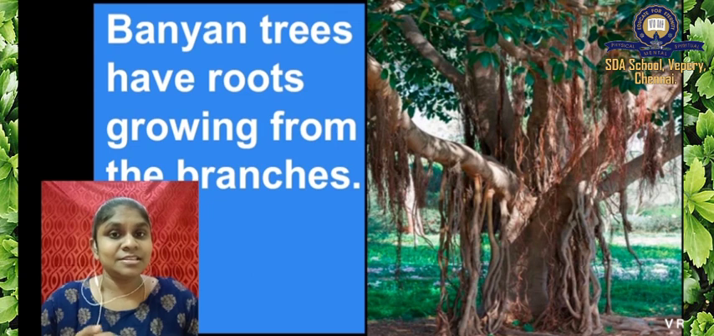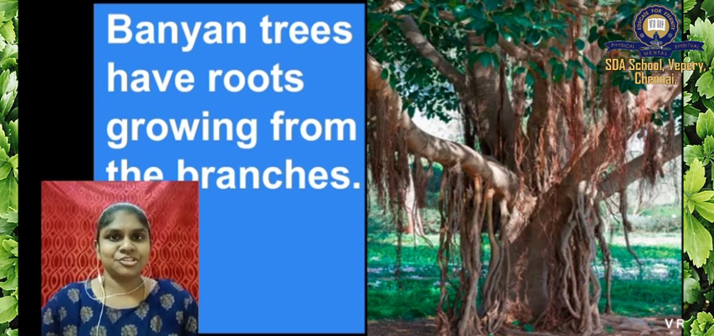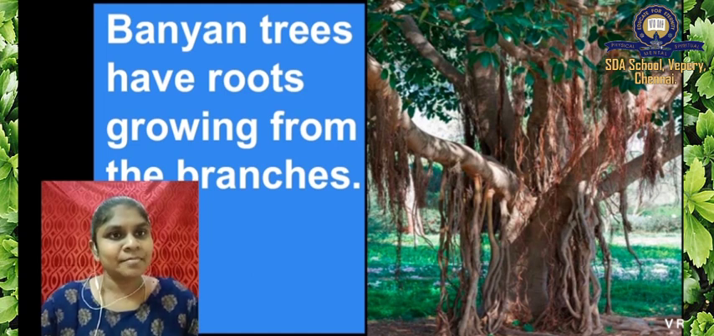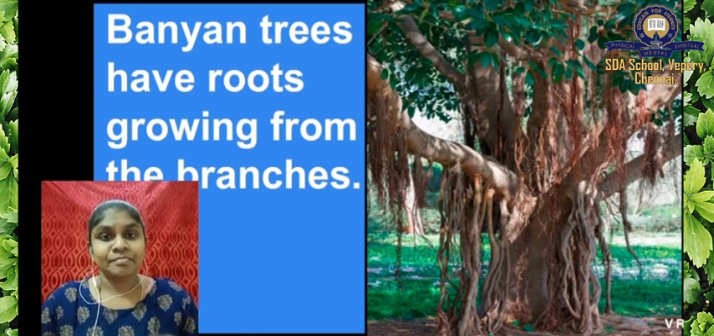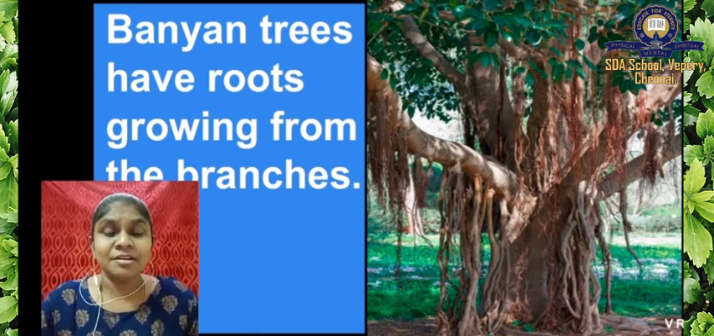Usually, the different thing you are noticing in this tree is it has many branches and it has roots growing from the branches. Okay, can you see the roots? The roots are growing from the branches. Okay, banyan tree. What is the specialty of the banyan tree? It has roots growing from the branches. You must be able to say this whenever you are asked a question about the banyan tree.